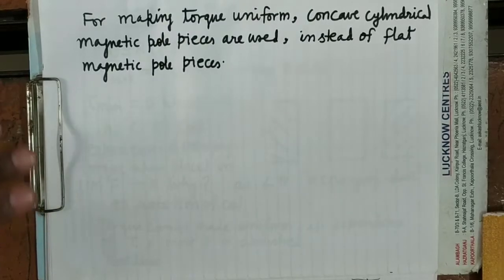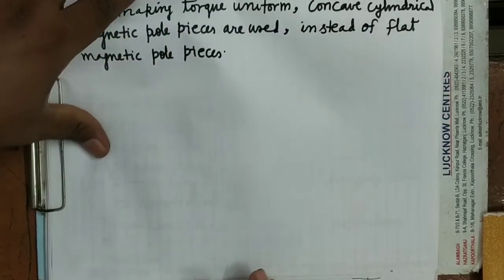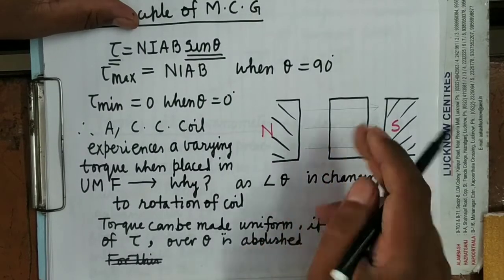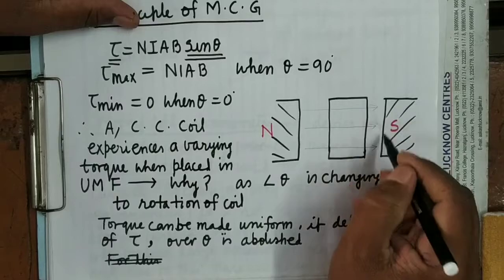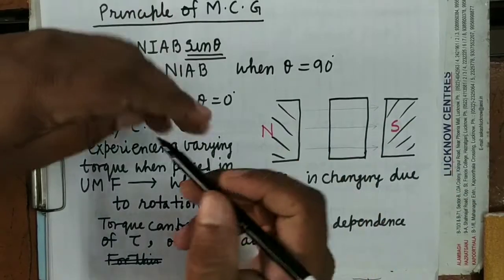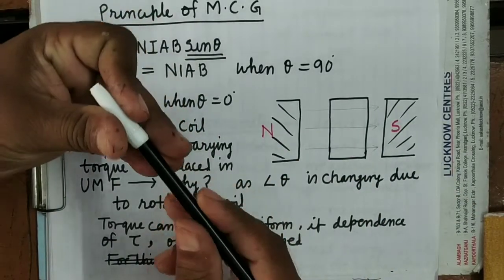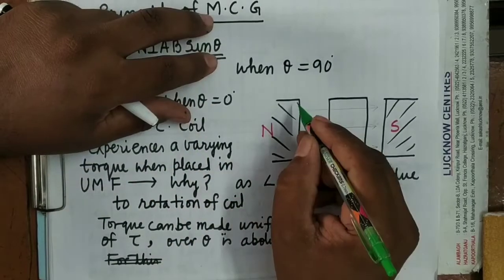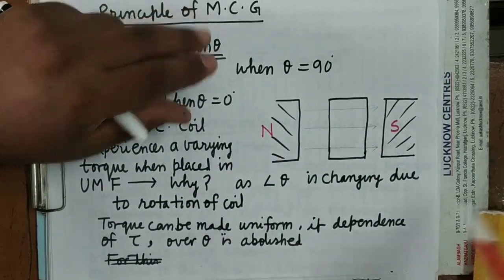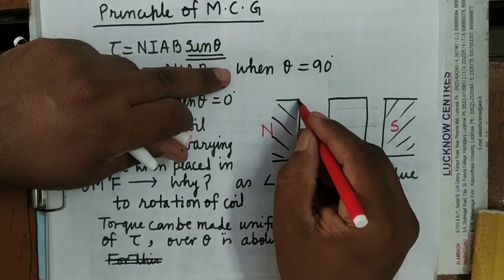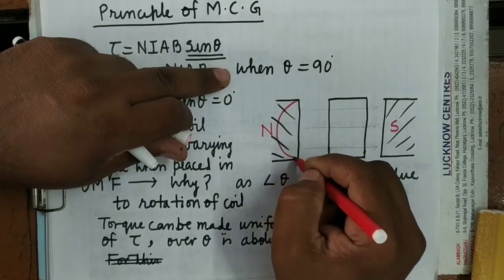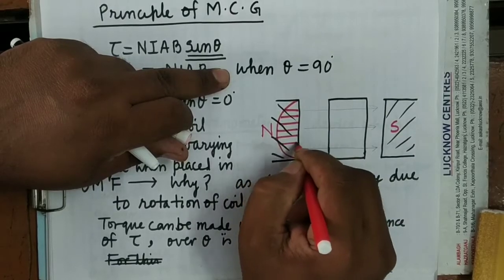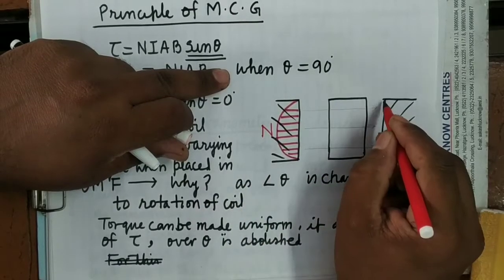Now, what will be the shape of concave cylindrical magnetic pole pieces? Already you have seen that here the pole pieces are flat. Now, we will cut them cylindrically. Means they will be cut in this way. This portion which I am shading in red will be removed.